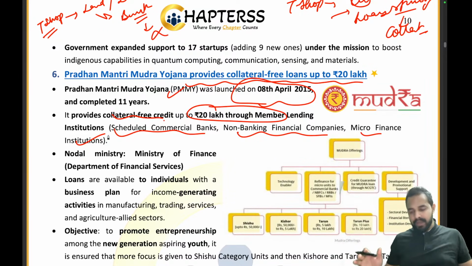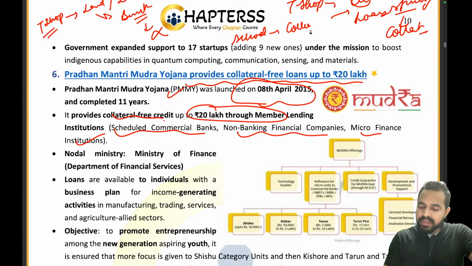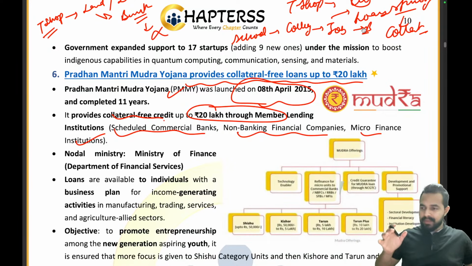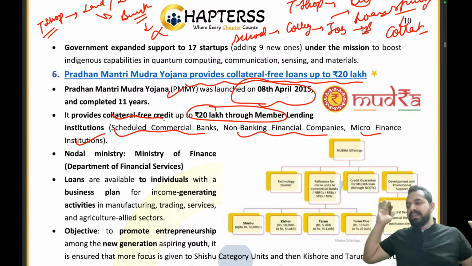Now guys, let me tell you, when you started your career journey, how exactly did you start? First you were in school, then you went to college, then you went to a job, and then after having some savings, you start your own business, right? So it takes time. There are different stages of moving ahead in life, right?